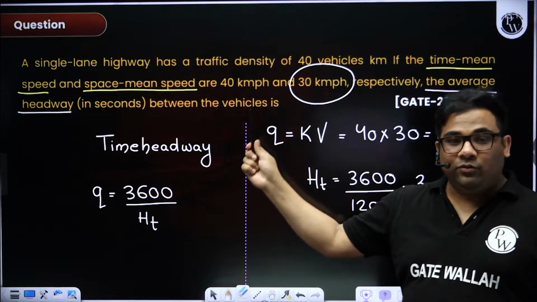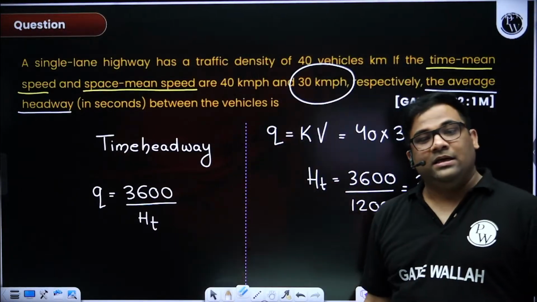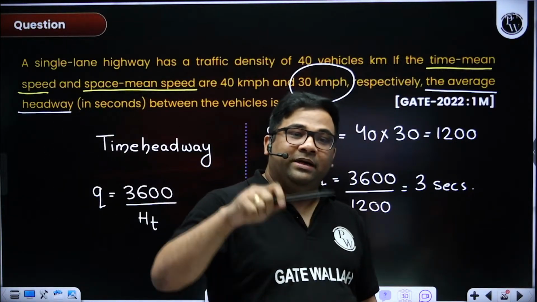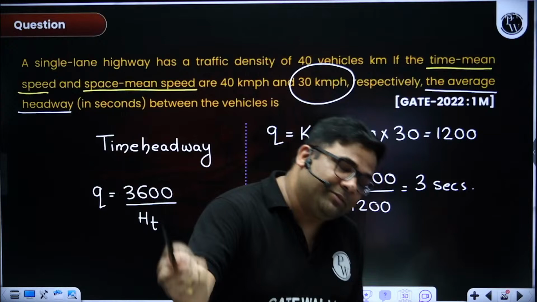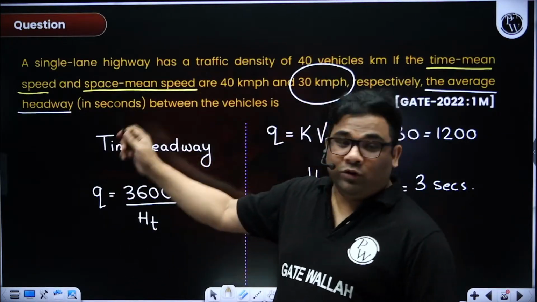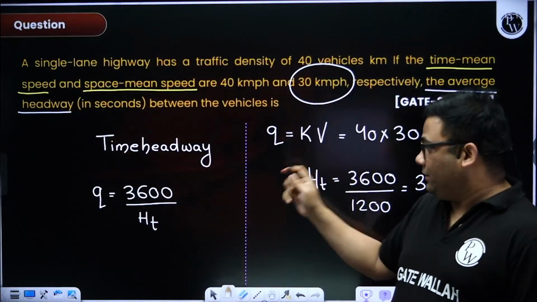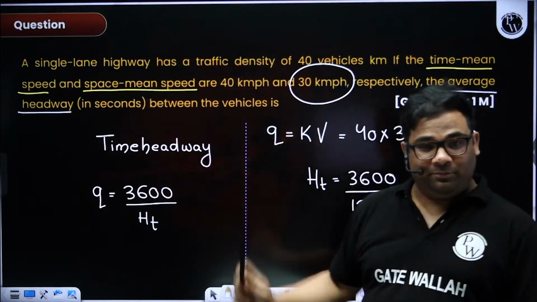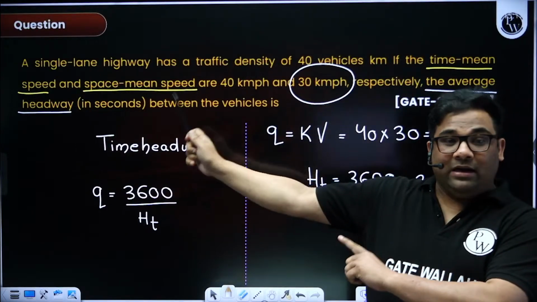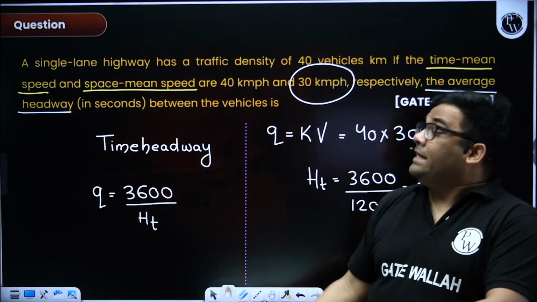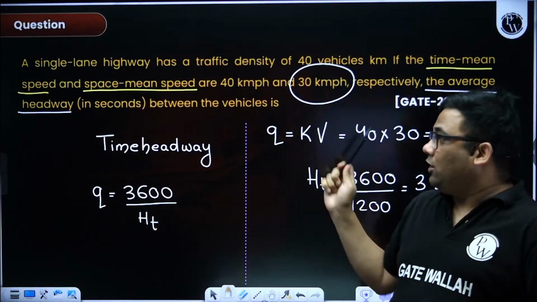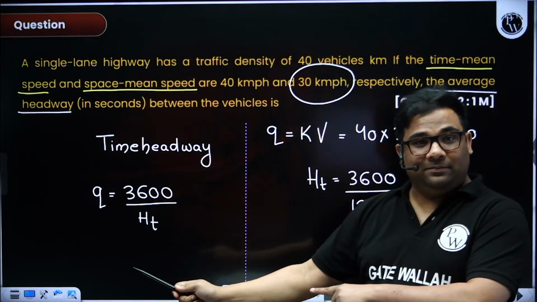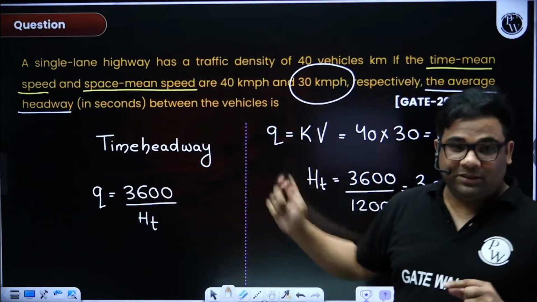Whenever they are giving you both time mean speed and space mean speed, take the space mean speed. While you are solving questions of flow and all in traffic studies, space mean speed is taken. Ignore the time mean speed. If both are given, then take space mean speed.